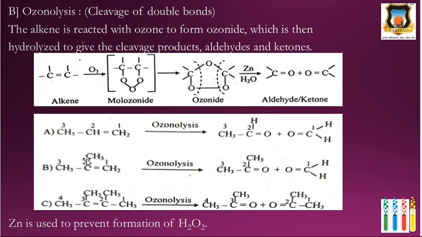And in this case there are two CH3 groups on this double-bonded carbon, therefore it gives acetone, and on this carbon there are two hydrogens, therefore it gives formaldehyde. Then in this one, two CH3 groups are present on both the double-bonded carbons. Therefore, two molecules of acetone are formed in this reaction.